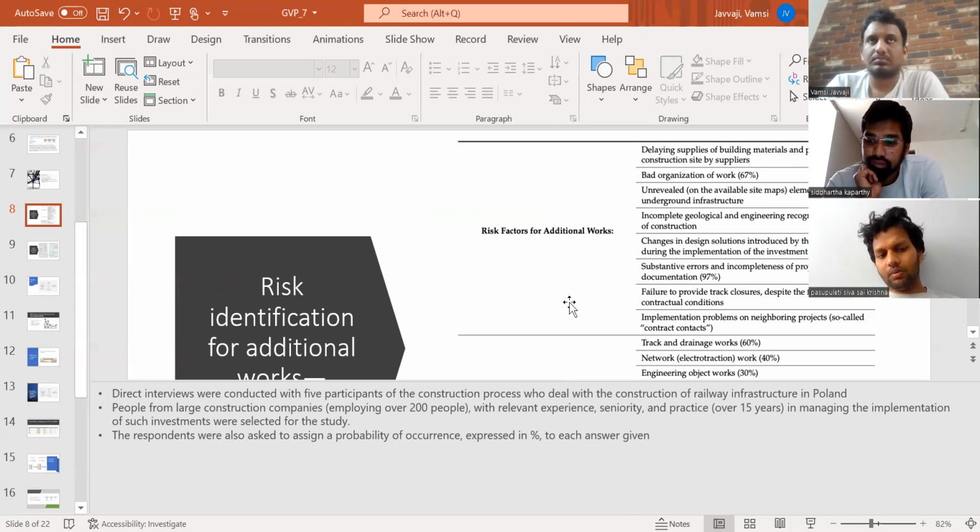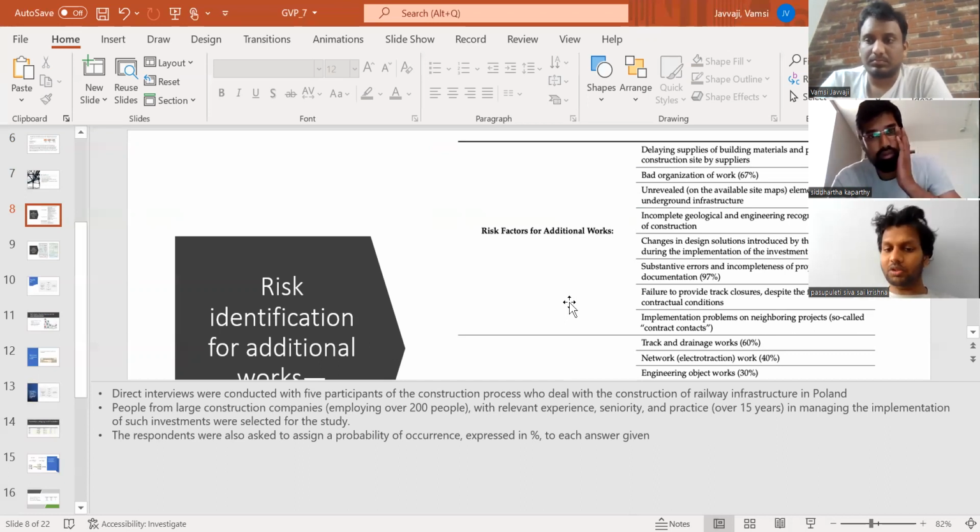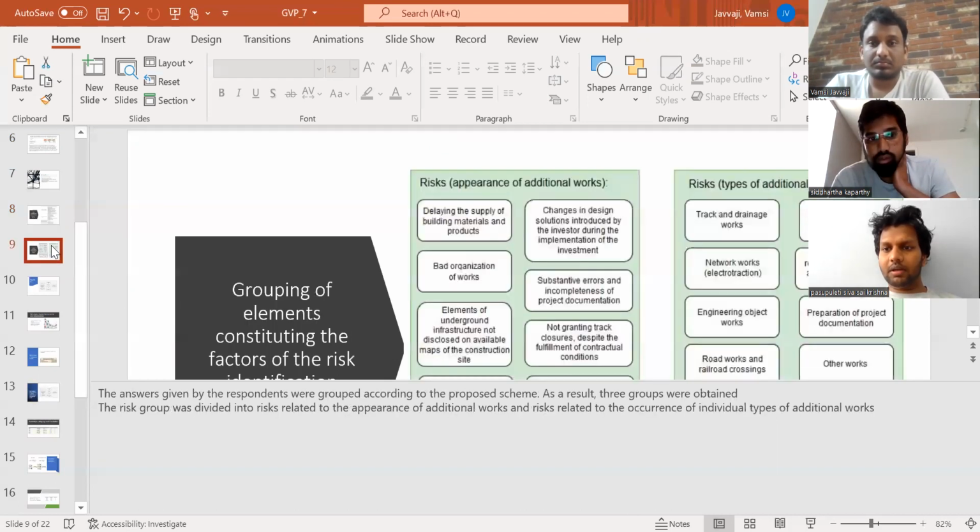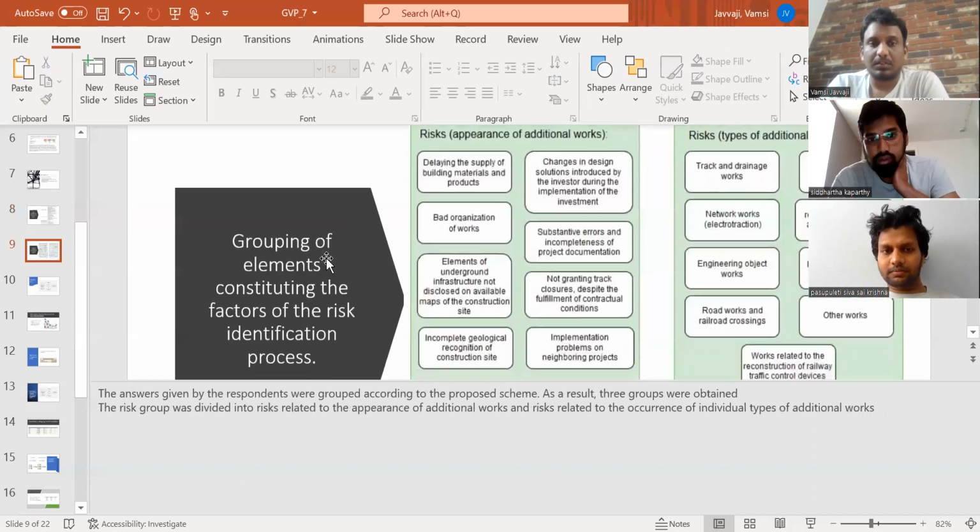Direct interviews were conducted with 5 participants of the construction process dealing with the construction of railway infrastructure in Poland. So people from large construction companies with relevant experience, seniority, and practice in managing the implementation of such investments were selected for the study as well. The respondents were also asked to assign a probability of occurrence, expressed in percentage, to the answer given. And the next slides will be continued by our teammate Vamshi Javaji.